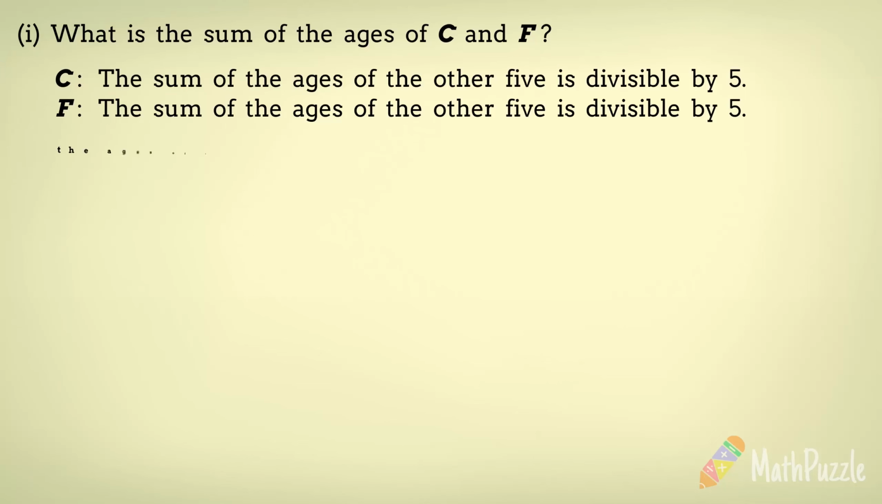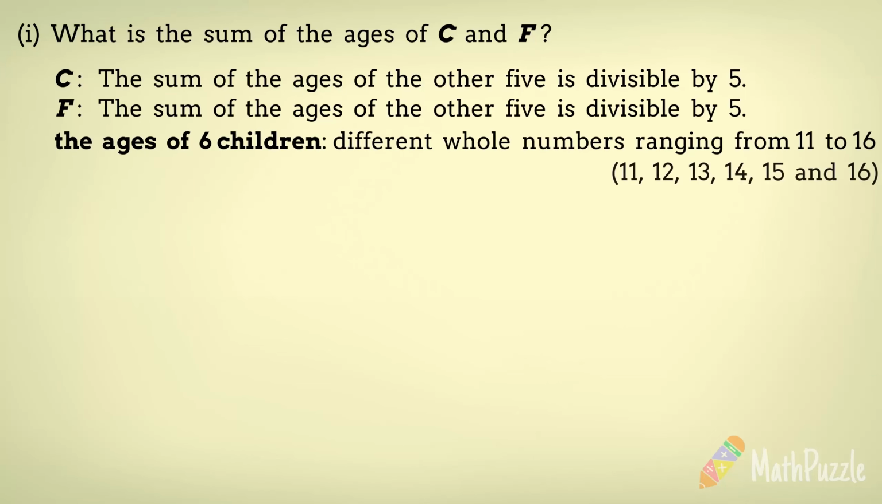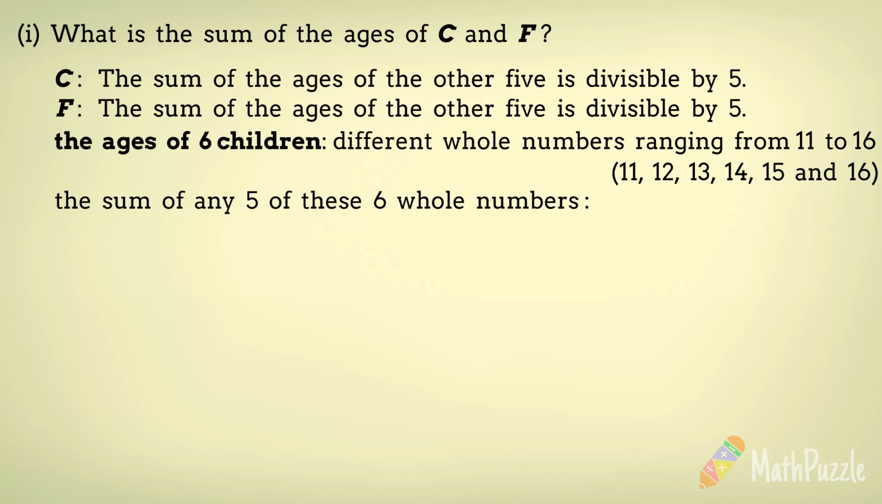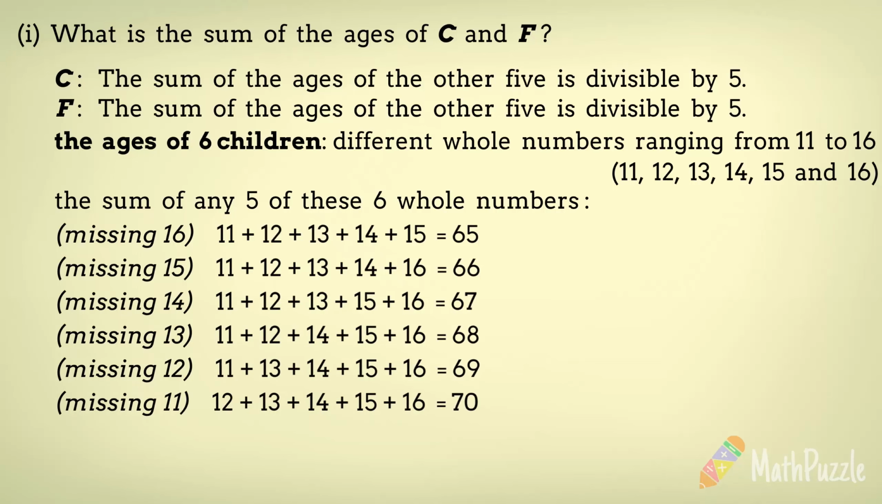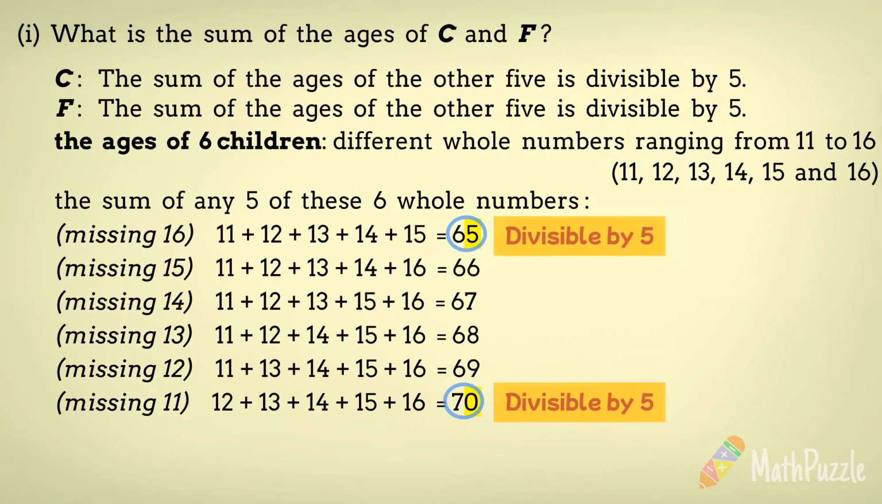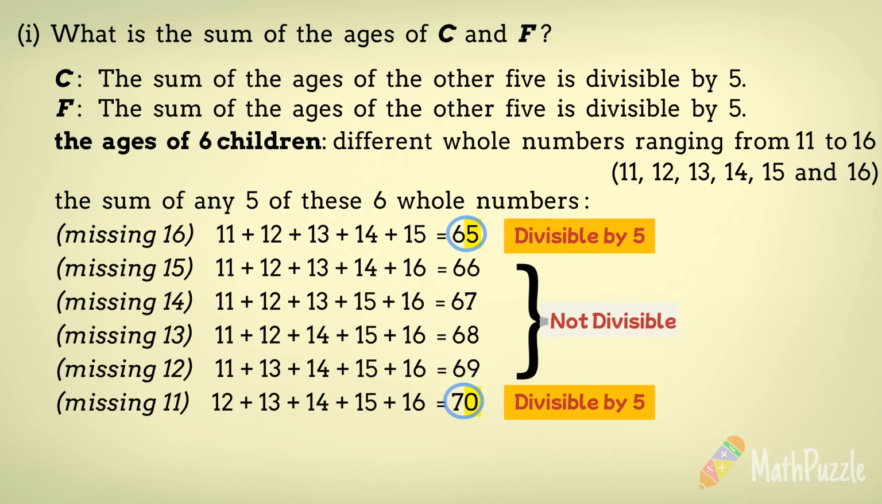Considering the given context, the ages of these 6 children are different whole numbers ranging from 11 to 16. When we add any 5 of these 6 numbers together, the sum falls within the range of 65 to 70. It is worth noting that only 65 and 70 have a units digit that ends with 5 or 0, indicating they are divisible by 5.